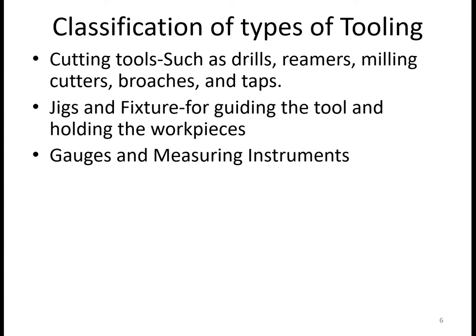So gauges and measuring instruments, again these are nothing but one of the tooling which we require there. If you don't have the measuring instrument and the gauges, obviously you can understand we cannot check whatever the dimensions which we have manufactured, we cannot check whether it is lying within that range or not. And that's why this is again one of the hardware which we require there in the manufacturing, and that is nothing but called as one of the types of tooling, that is the gauges and the measuring instrument.